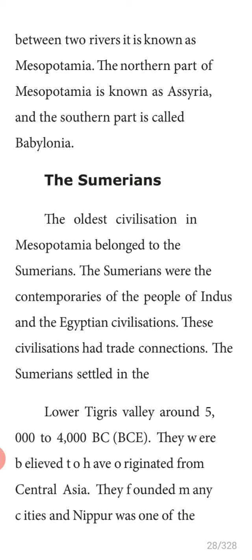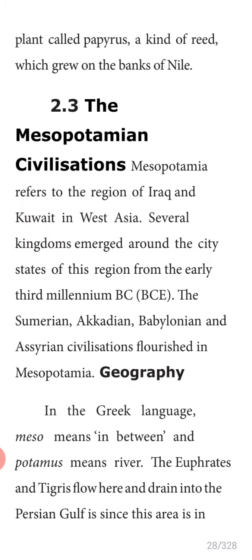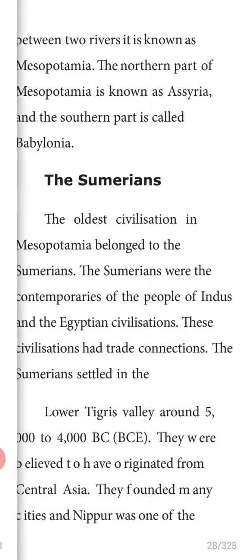These civilizations had trade connections. The Sumerians settled in the lower Tigris Valley around 5,000 to 4,000 BC.